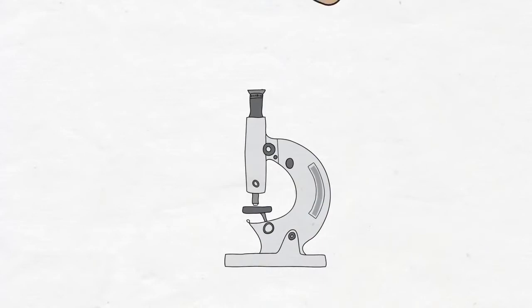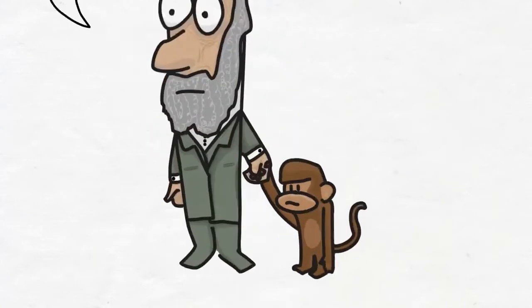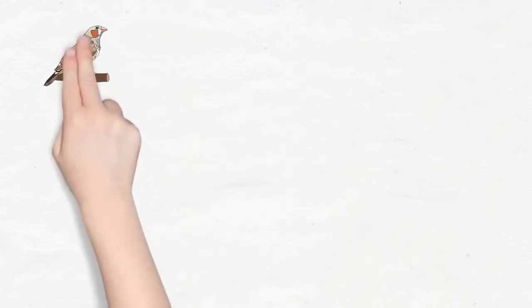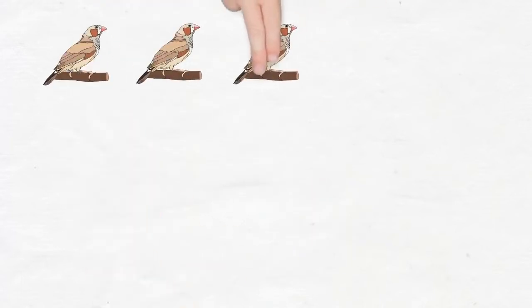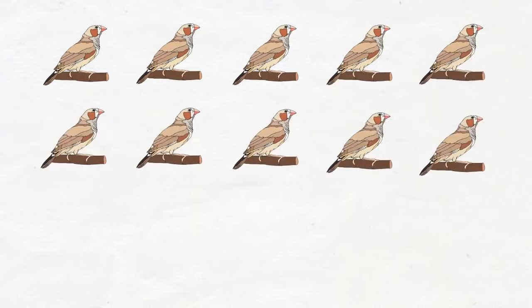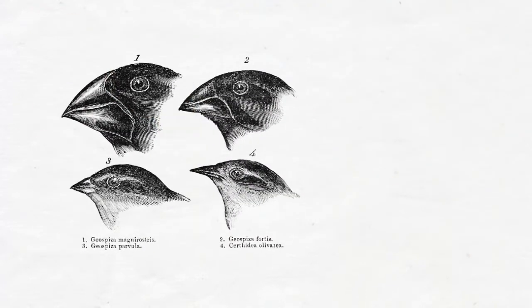When he got back to England, he analysed his collection closely. That was when his ideas about evolution started to form. Darwin had found around 15 different species of finch when he was on the Galapagos Islands. He noticed that the birds were similar to other finches in lots of ways, but their beaks were all different shapes. Darwin looked into it further.